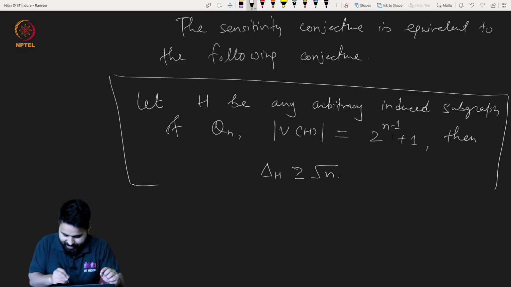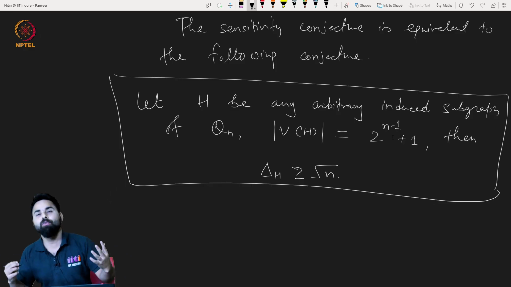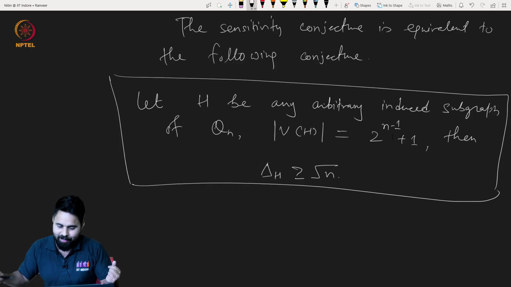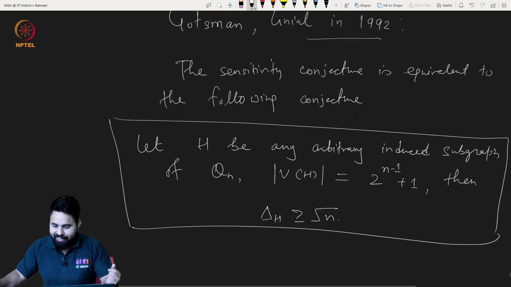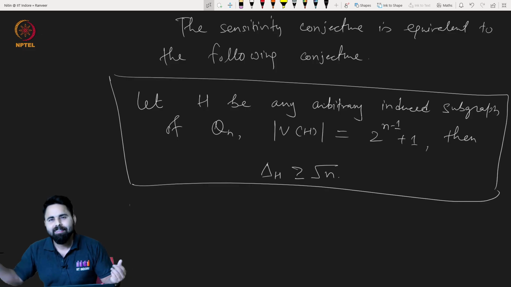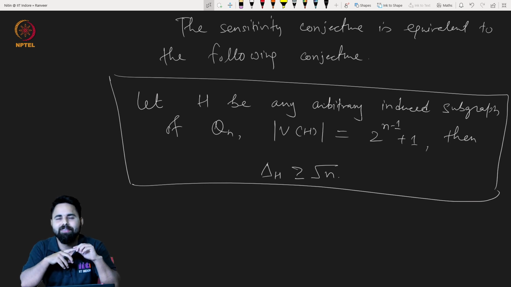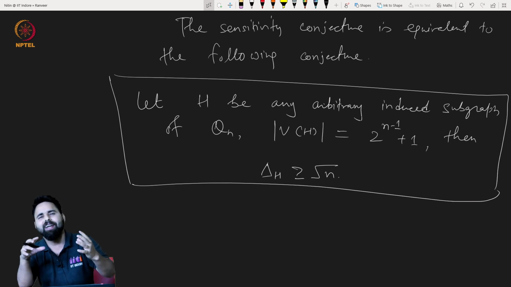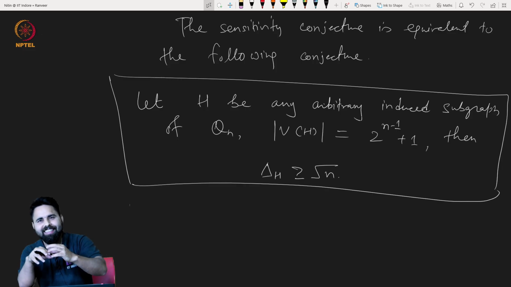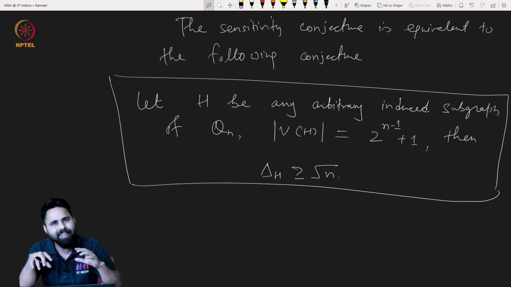Very good. So this is the graph theoretical equivalence of the sensitivity conjecture, which was given by these two scientists, and which Hao Huang proved very recently in 2019. It made a very beautiful use of the eigenvalues of some graph or matrix which is very closely related to the adjacency matrix of Qn.